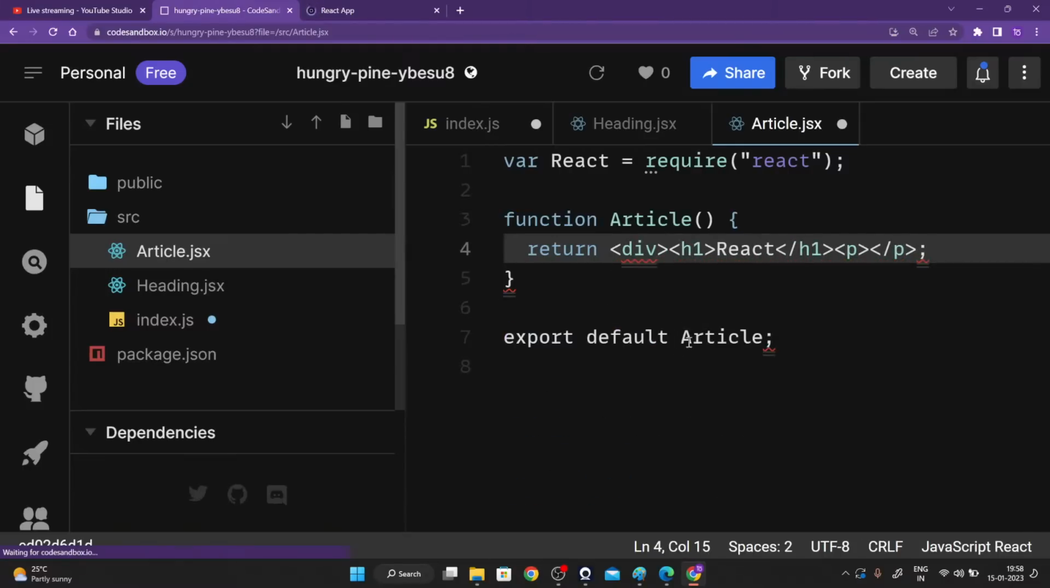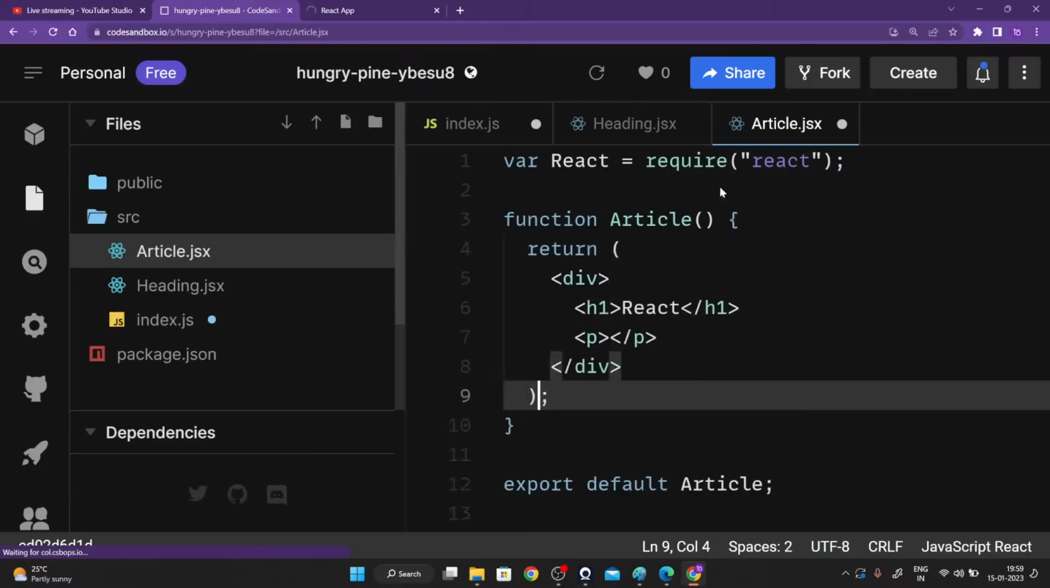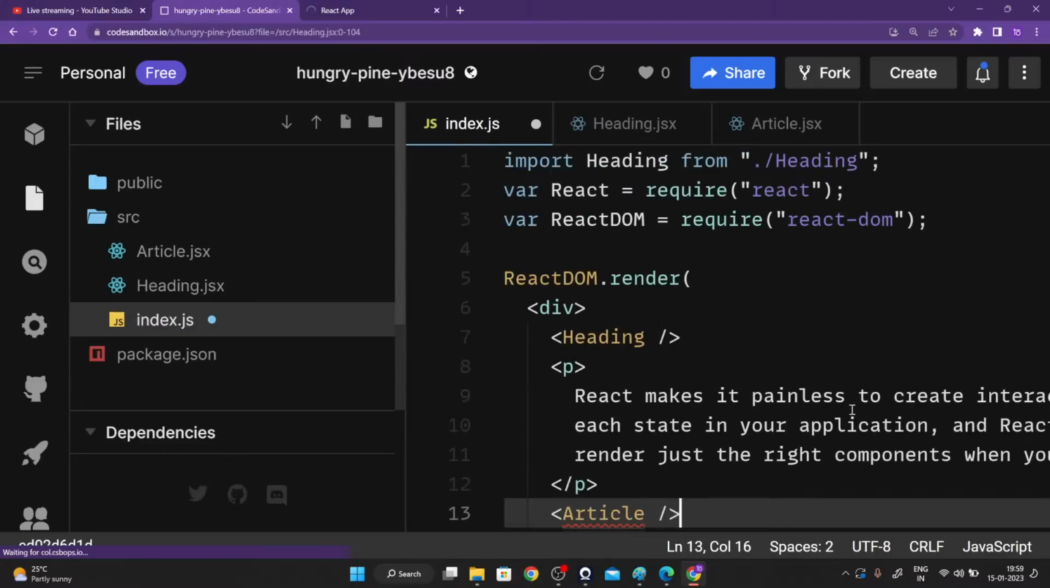Yesterday I've already told you guys what is the use of the div tag. I don't think I need to repeat it. We have already discussed this yesterday. I hope you guys remember that. If you want to return multiple items inside of your component itself, you will have to use the div tag, guys. There's no other way of going about it.